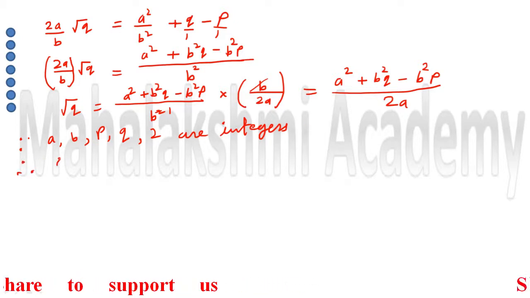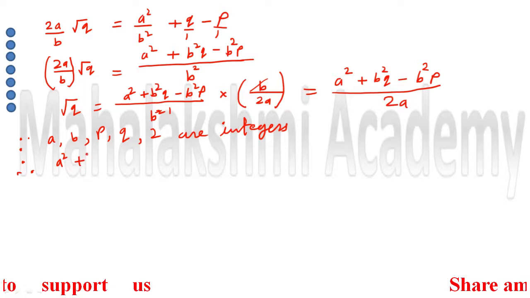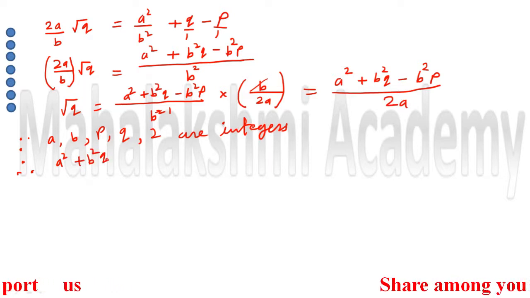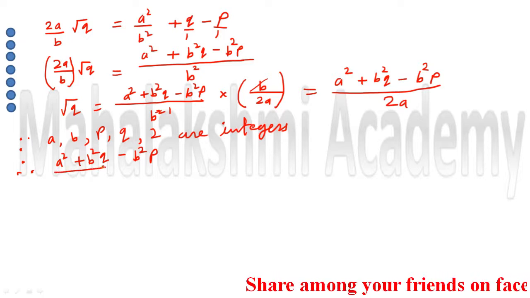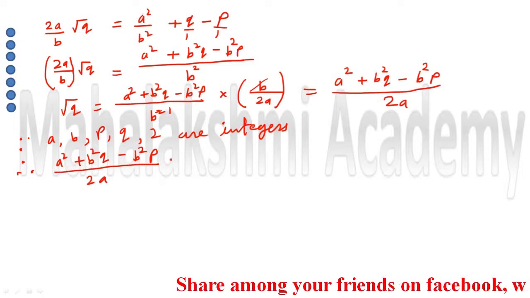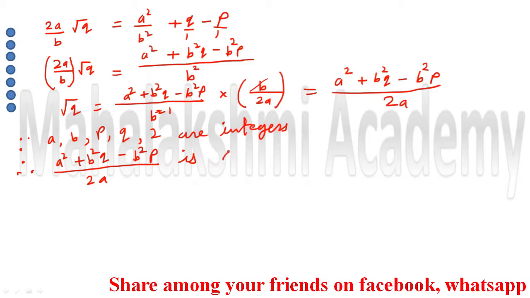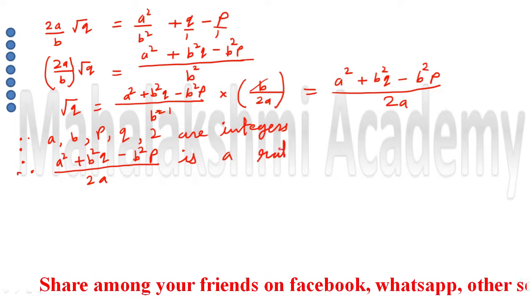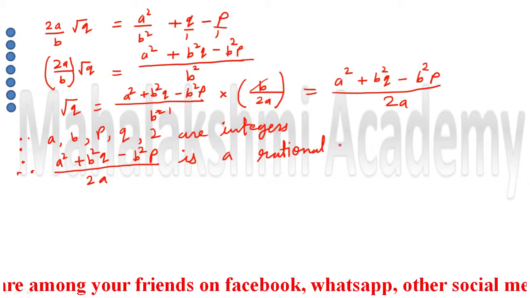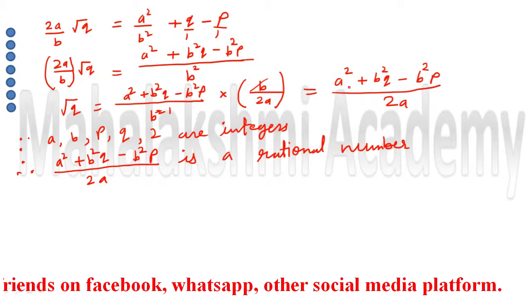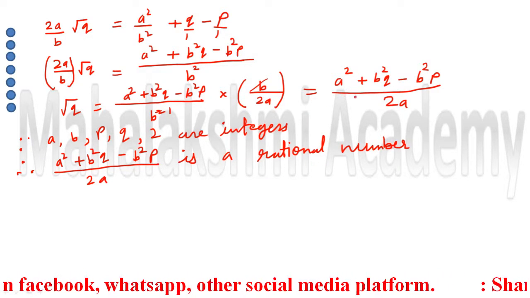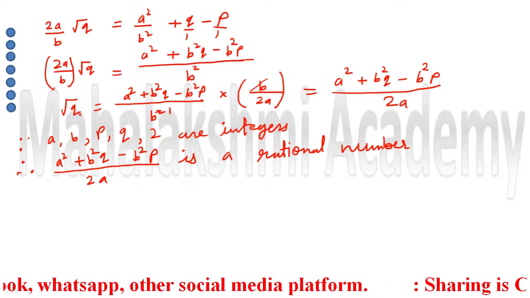So a square plus b square q minus b square p upon 2a is a rational number, and if right side is rational, then left side is also rational.